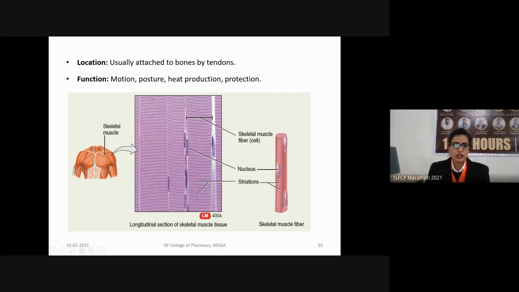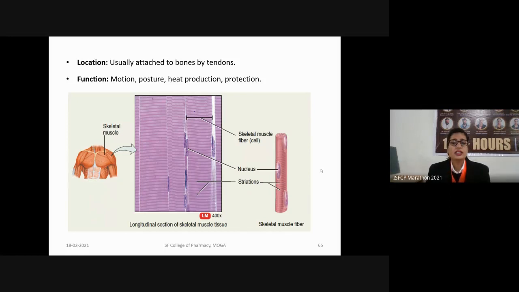So these are the skeletal muscles which are present all over in our body. A skeletal muscle consists of the muscle fiber, and it has the nucleus and striation present on its surface, and it is voluntary in nature. The muscle fibers contain various filaments like actin filament or myosin filament.